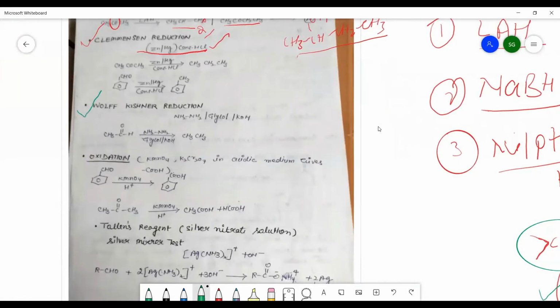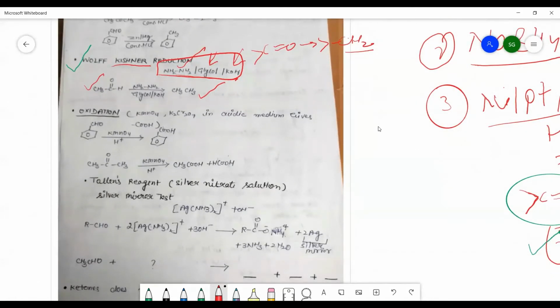Now another reduction process is the Wolff-Kishner reduction. In Wolff-Kishner reduction, the product is the same, that is the C=O group is converted into a CH2 group, but the reagent used is NH2NH2, which you have seen in lecture 4, that is hydrazine in glycol, and KOH, which is an alkali. So we can use these reagents to convert the aldehyde and ketone into corresponding hydrocarbons, whether they are aromatic or aliphatic ones. So this was all about the reduction processes used for aldehydes and ketones.